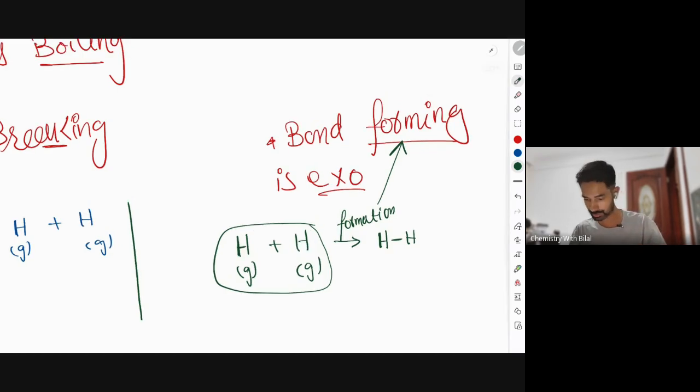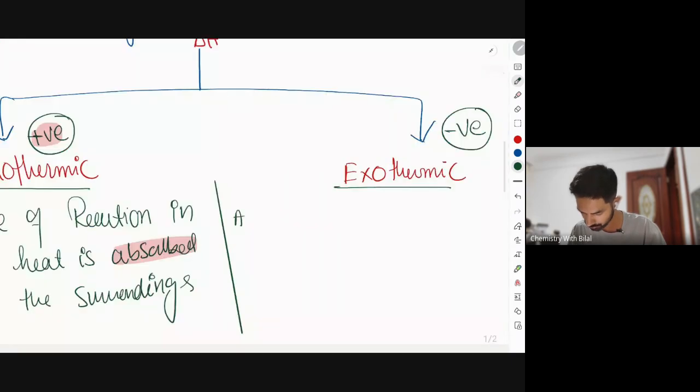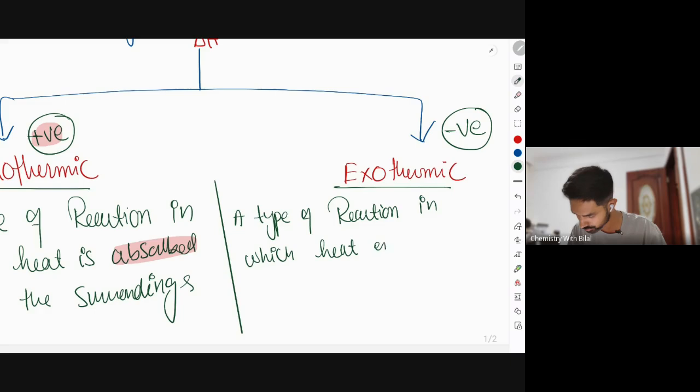Now let's describe exothermic, a type of reaction in which heat energy is released to the surroundings.